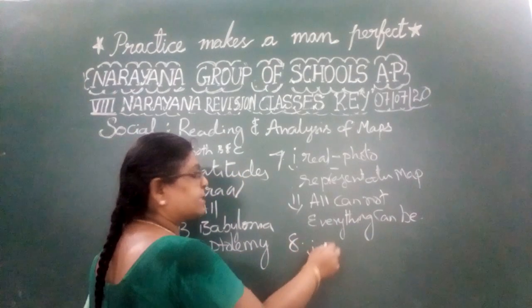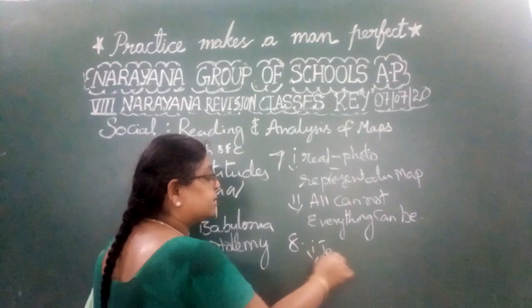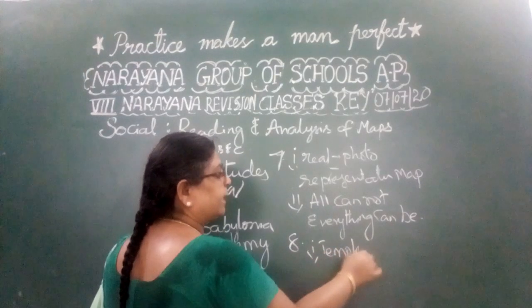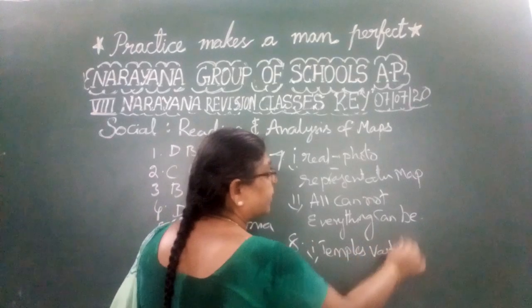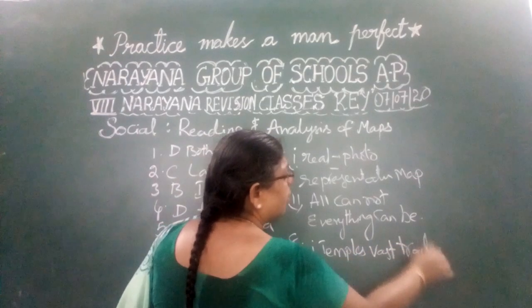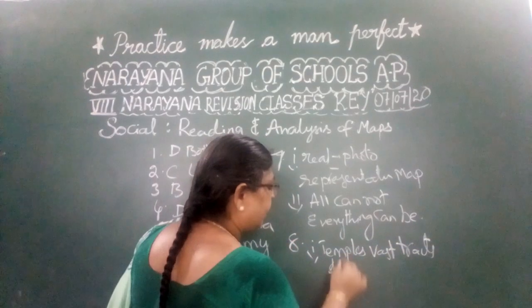The first one is the temples of Sumeria. The temples of Sumeria had vast tracts of land. So much of land was there for the temples.